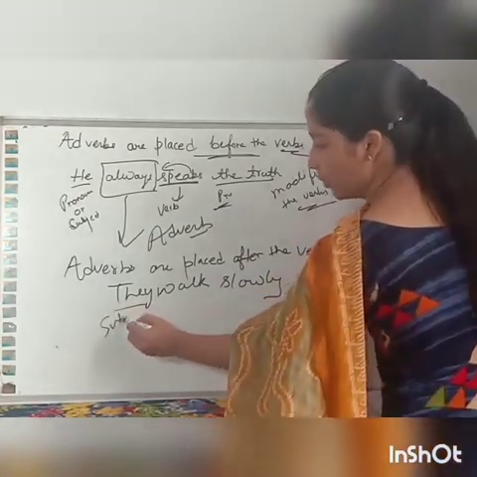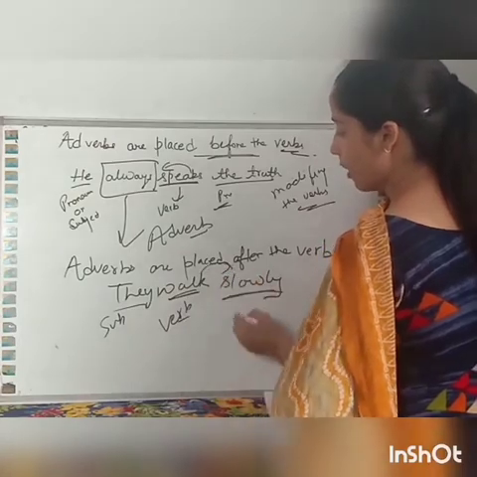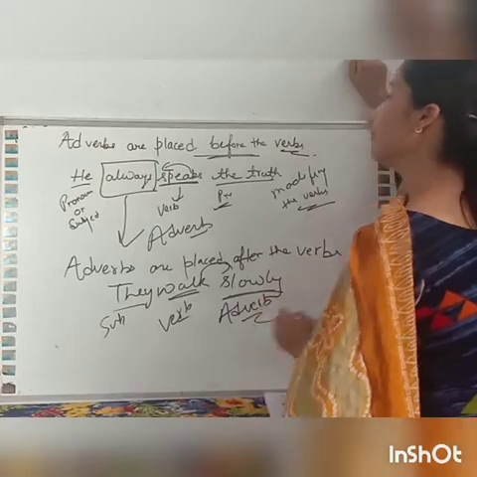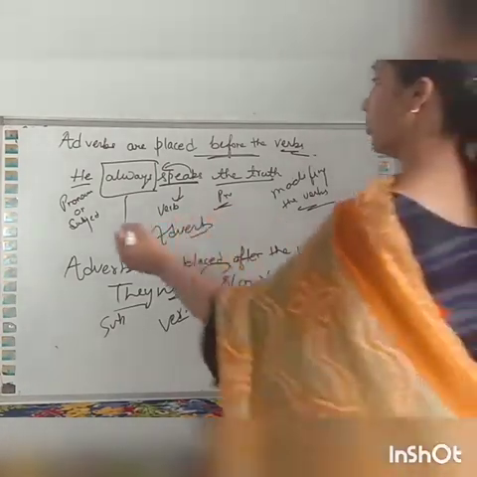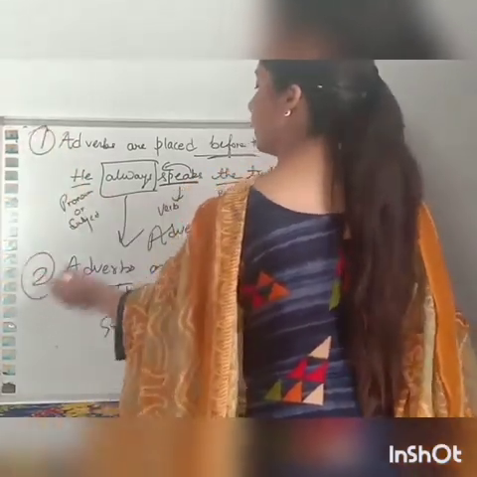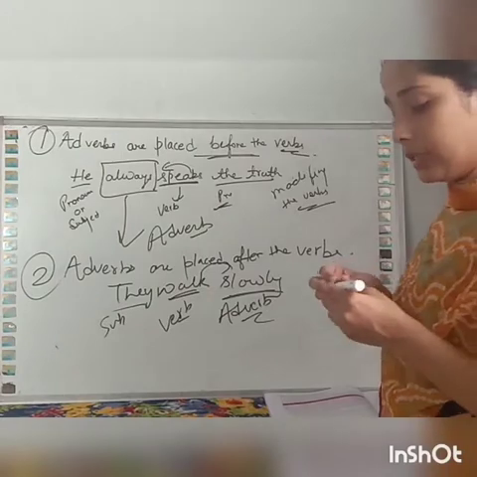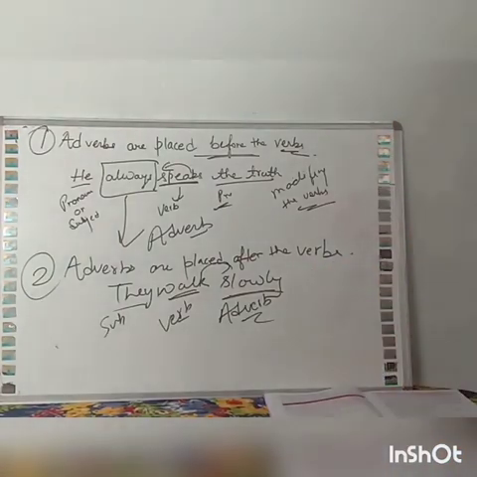They is the subject, walk is the verb, and slowly tells more about the verb, so it is an adverb. Adverbs add meaning to the verb or tell more about the verb.